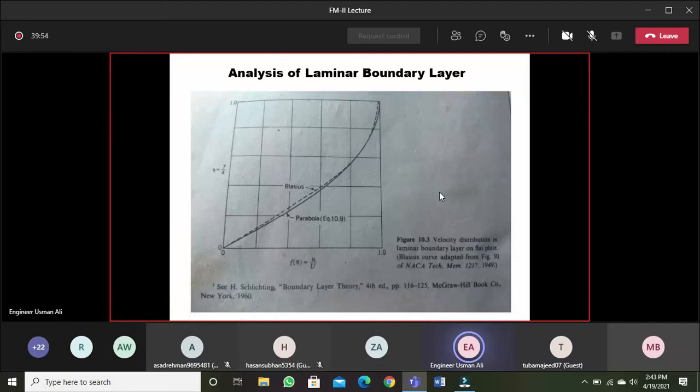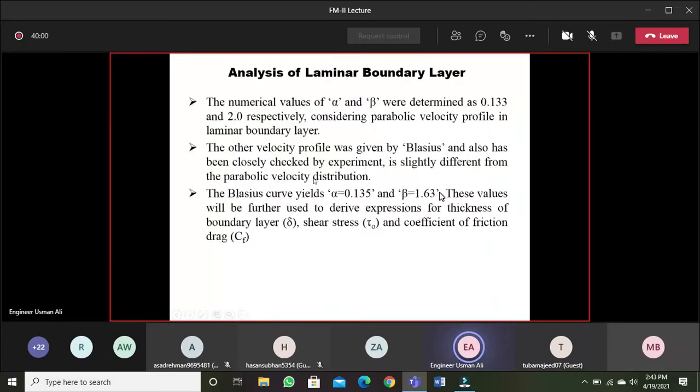Considering his own equation for this curve, which was also checked experimentally and found correct, he found that alpha is 0.135 and beta is 1.63.